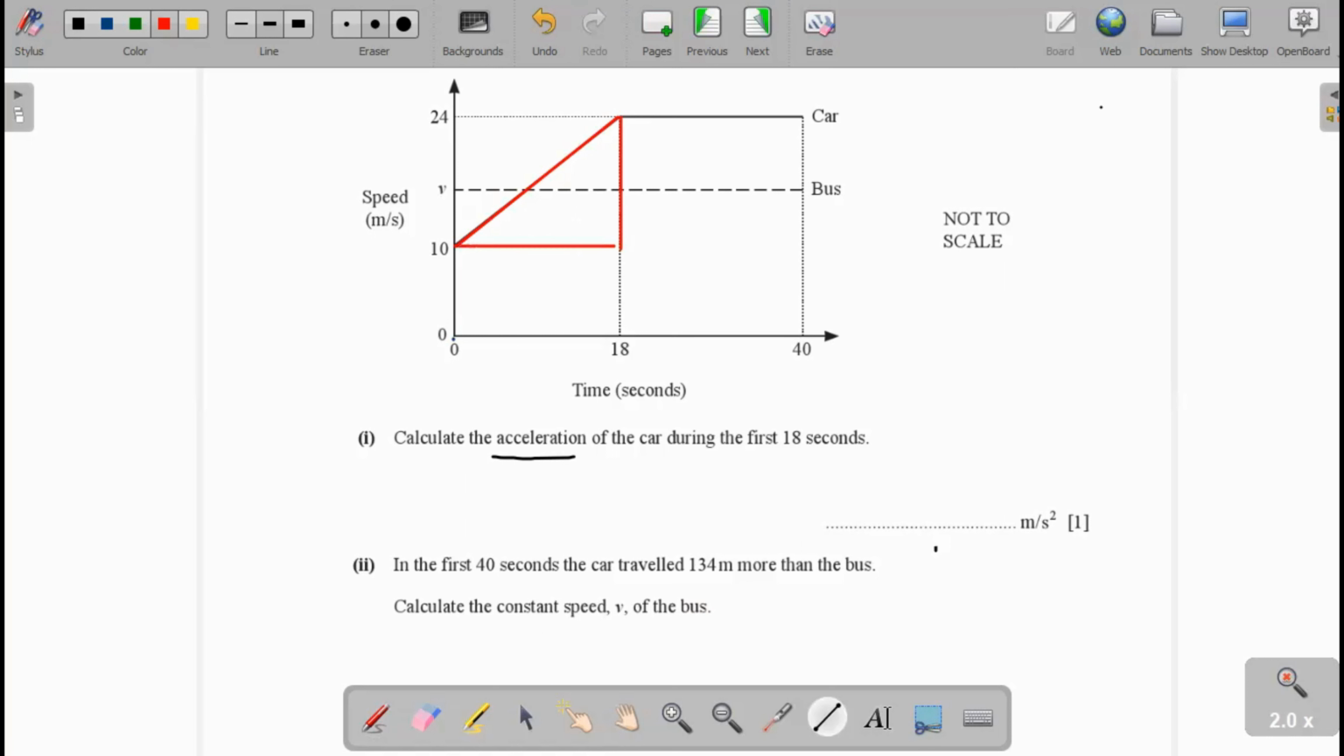I take the vertical distance. This is the vertical distance, 24 minus 10. I write it, 24 minus 10, vertical distance, and horizontal distance 0 to 18 is 18 minus 0. This is the gradient and this is the acceleration of the graph. We get 14 over 18, and that is equal to 7 over 9 meters per second squared.